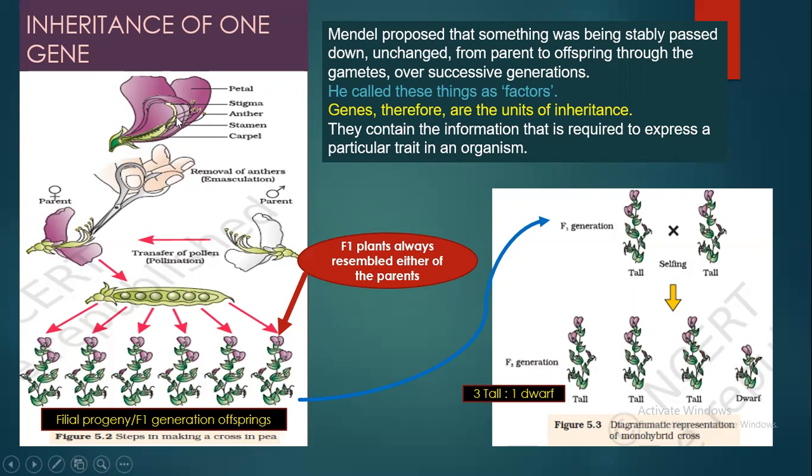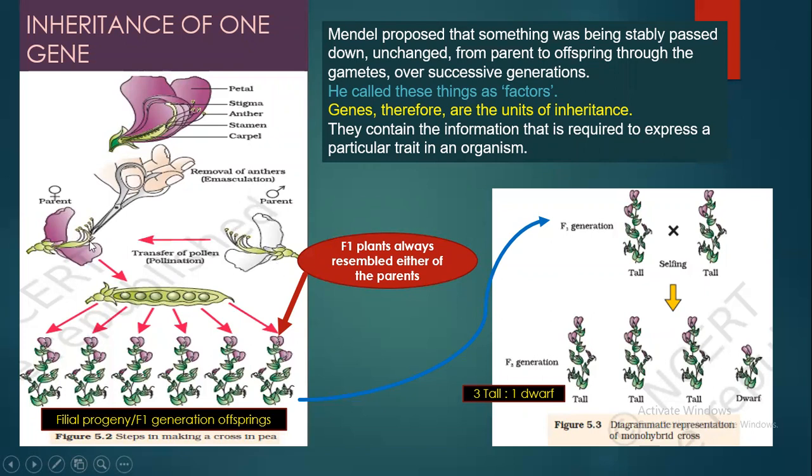For the first step, he did cross-pollination of the contrasting trait, and the first trait which he used was the stem height. One plant was taken as a male parent because it has anthers, and the second one was taken as a female parent. Suppose this is considered as a tall true breeding plant, and this is considered as a dwarf true breeding plant.